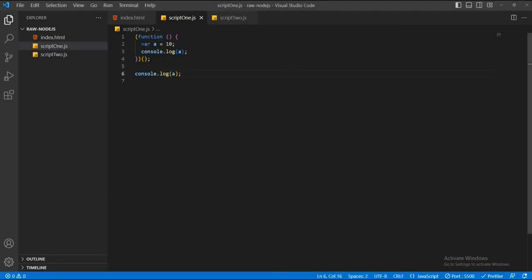If variable a is not available outside of this IIFE, then of course variable a must not be available outside of this file, I mean script2.js file. And this pattern is called modular pattern. Now back to Node.js. By default, every file is encapsulated or separated in Node.js. The idea of encapsulation is called module in Node.js. That means in Node.js, when you declare something, then by default it's not available to other files. So this separation is called module in Node.js.